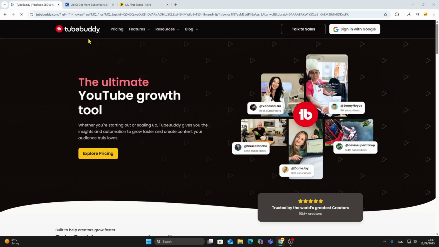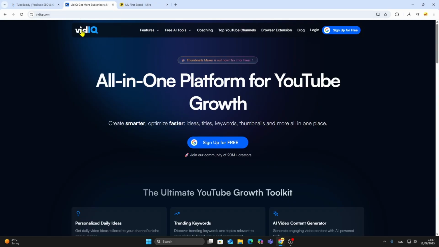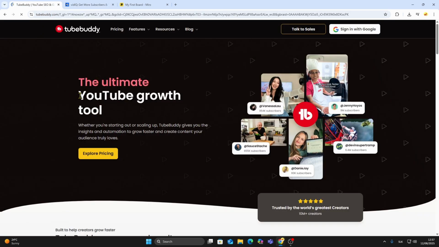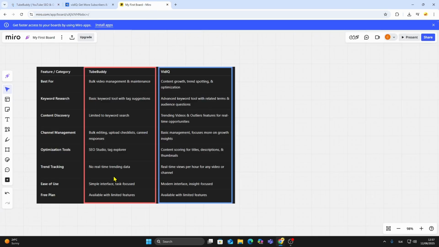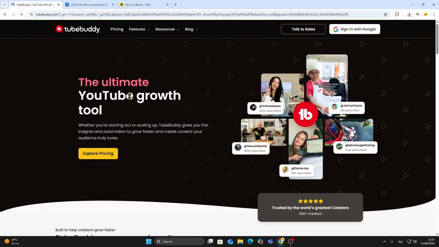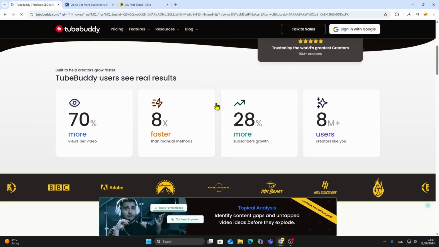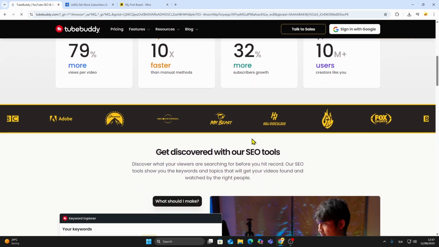TubeBuddy and VidIQ are two of the most popular YouTube growth tools in 2025, but they excel in different areas. Here's a breakdown so you can see which one fits your workflow better. TubeBuddy is a solid choice for creators who want practical utility tools to manage large numbers of videos.